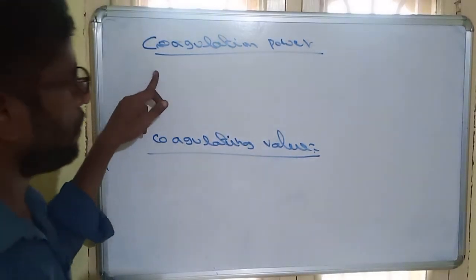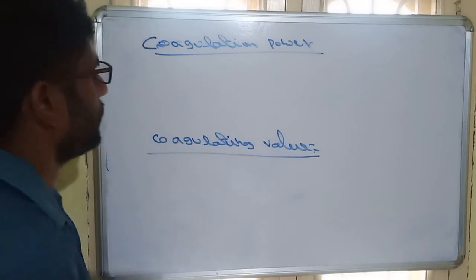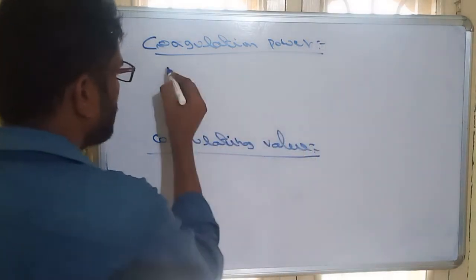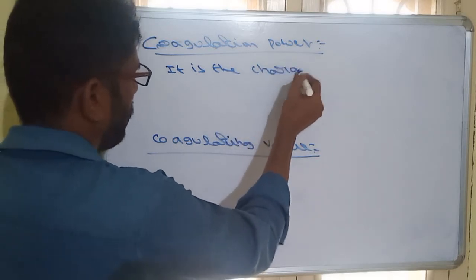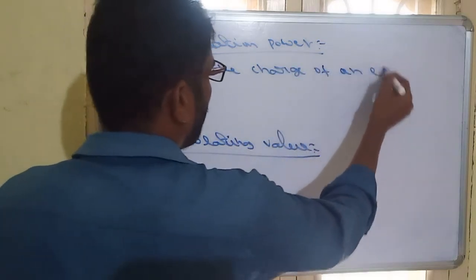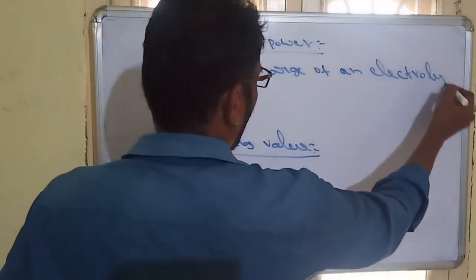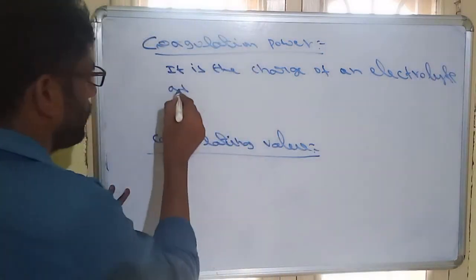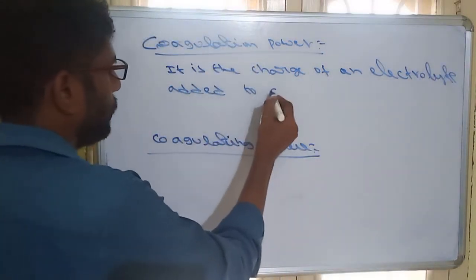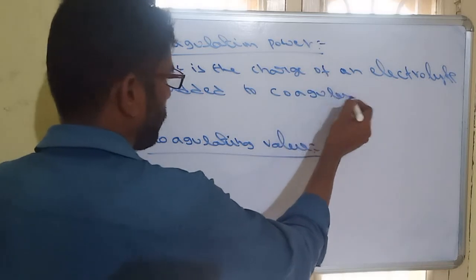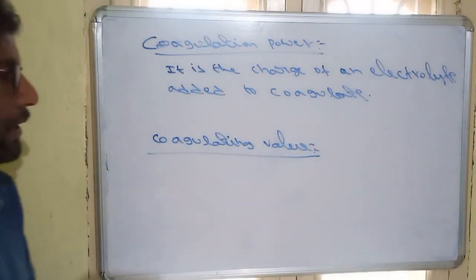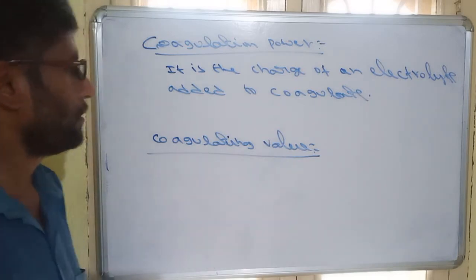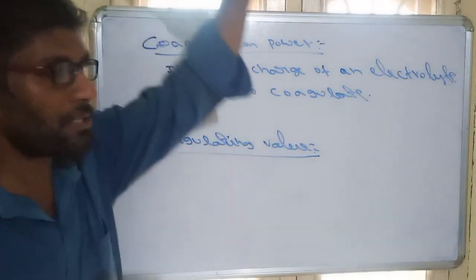So two definitions: coagulating power and coagulating value. What is the coagulating power? It is the charge of an electrolyte added to coagulate a given colloid. So coagulating power depends on charge.